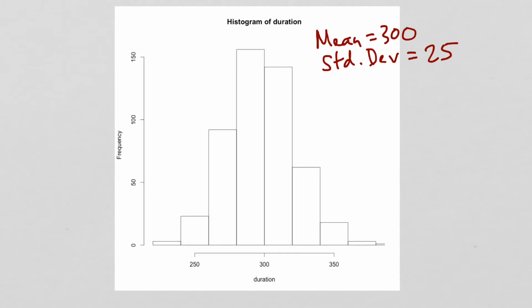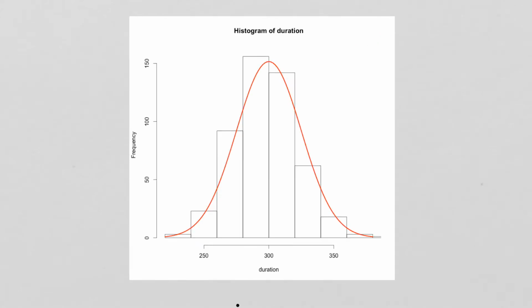So this kind of binned representation of the distribution is called a histogram. You can think of it as a digital version. We can also get an analog version if I superimpose this curve over it, and you might recognize this curve as the famous bell curve, or normal or Gaussian distribution. And indeed it is, and we have a mean around 300, and most of the measurements are around the mean, and then it really tapers off to around 220 milliseconds or so at the bottom and around 375 milliseconds or so at the top.